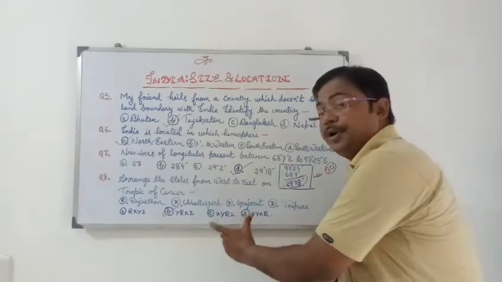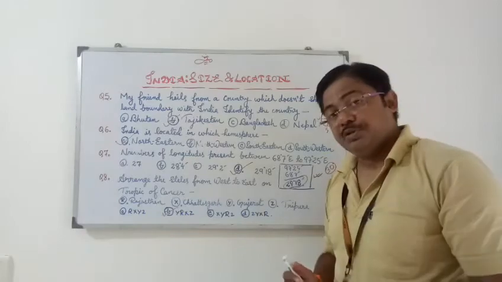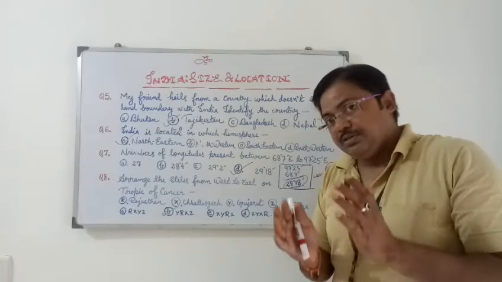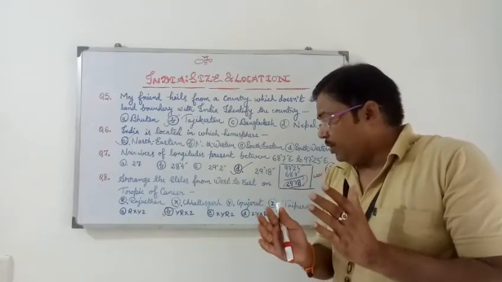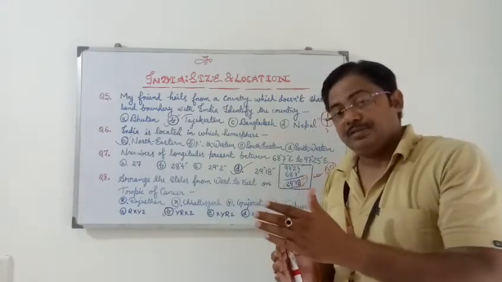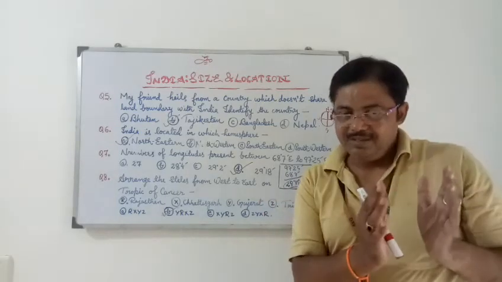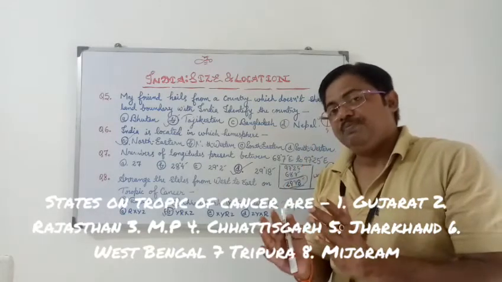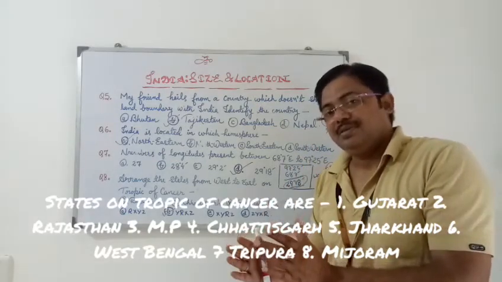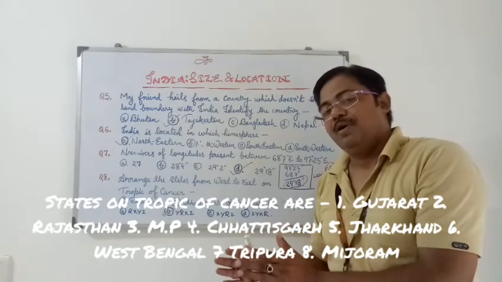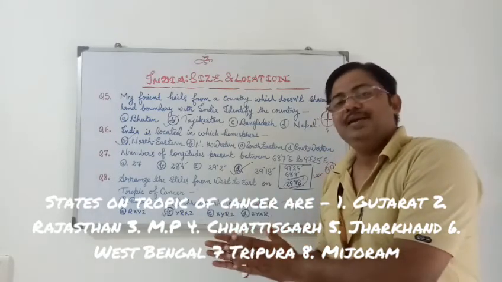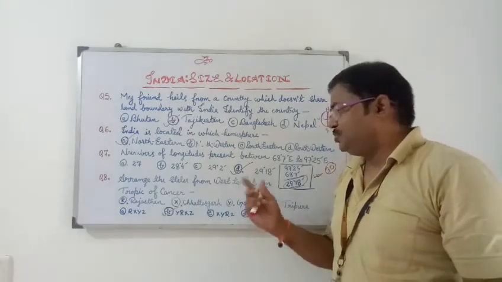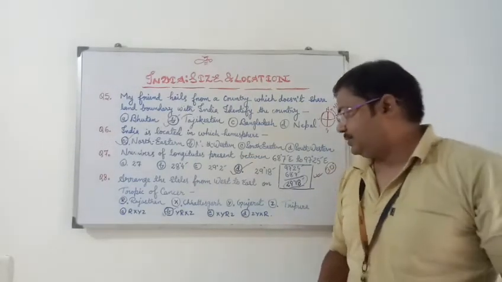This is a very important and complex question. For this you have to remember the 8 states of our country through which the Tropic of Cancer passes. Very first Gujarat, thereafter Rajasthan, then Madhya Pradesh, then Chhattisgarh, then Jharkhand, then West Bengal, then Tripura, and finally Mizoram. These are the states you have to remember, and this way you will get tremendous marks.